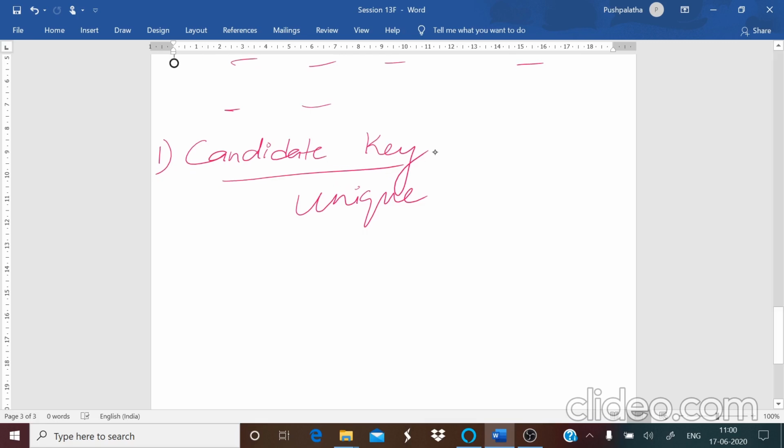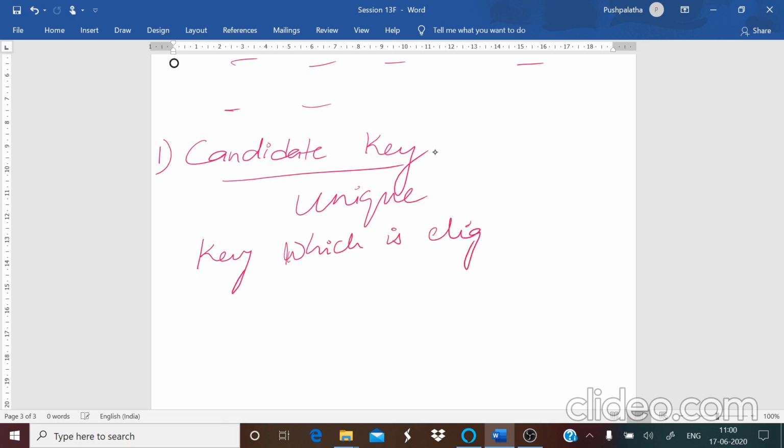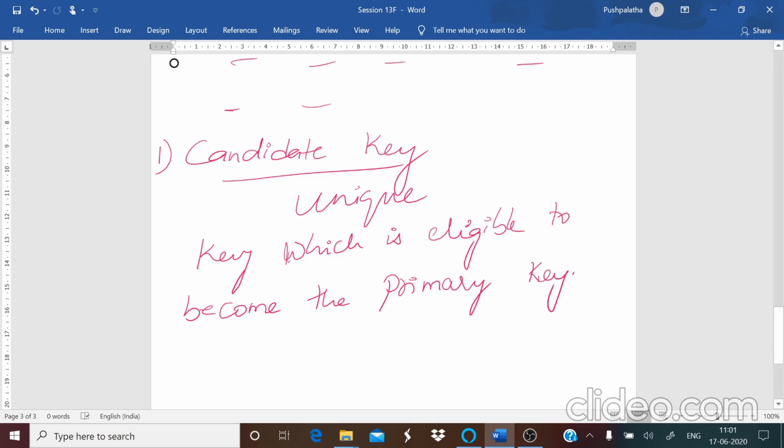You are supposed to remember the definitions for this. Please keep in mind, a candidate key means it is a key which is eligible to become the primary key. This key is known as your candidate key.